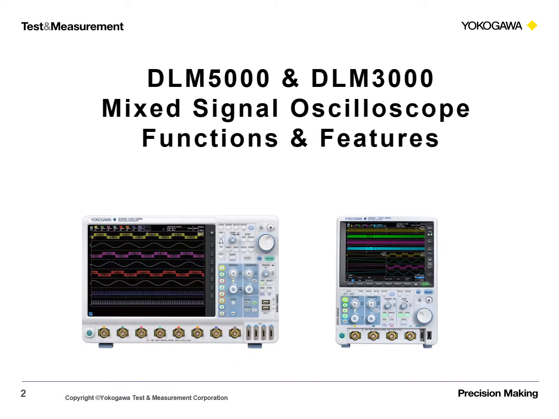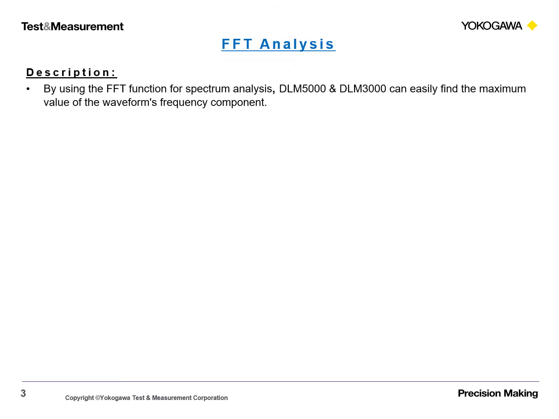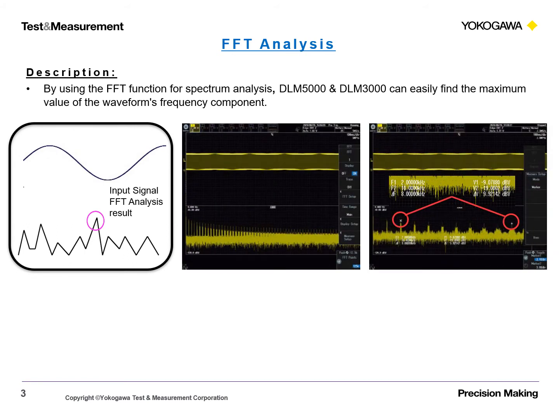DLM5000 and DLM3000 mixed signal oscilloscope functions and features. Part 3. FFT analysis. By using the FFT function for spectrum analysis, DLM5000 and DLM3000 can easily find the maximum value of the waveform's frequency component.